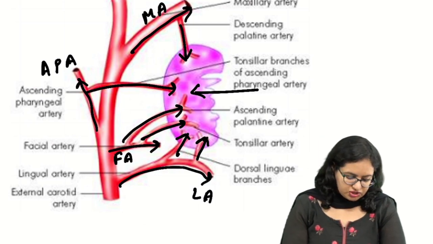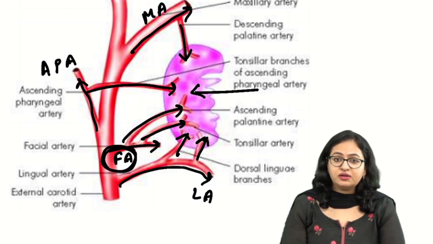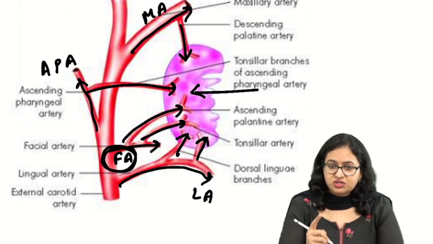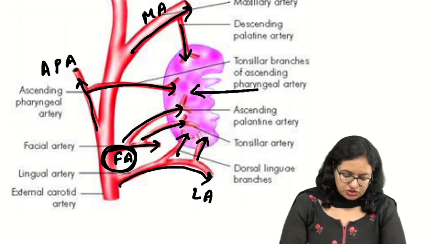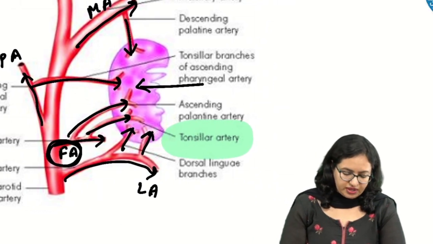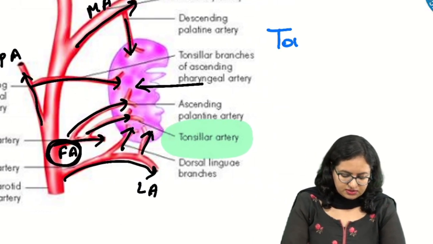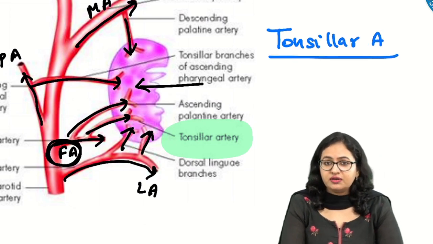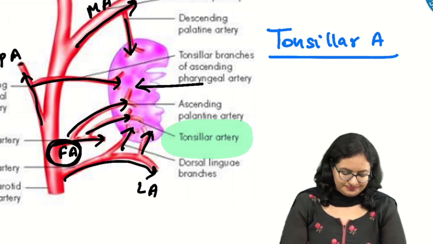The main supply is by the facial artery, and its main branch reaching over here is the tonsillar artery. It is the tonsillar artery, a branch of the facial artery, which has the main supply to the tonsil.